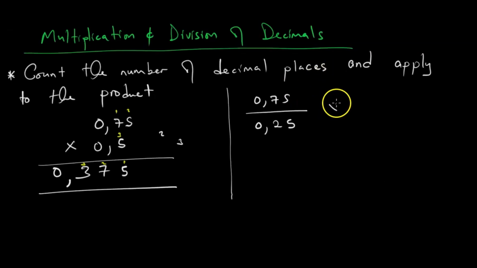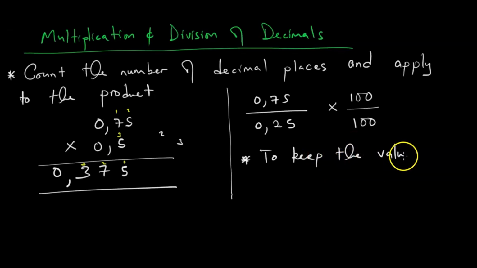So here, counting the number of decimal places, it is 1, 2. That means if we multiply by 100, 0.25 becomes 25. You can verify this in your own time. But because we multiplied the denominator by 100, we should do the same to the numerator to keep the value of the fraction.